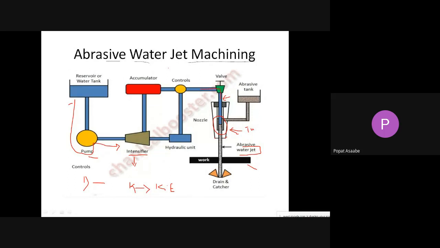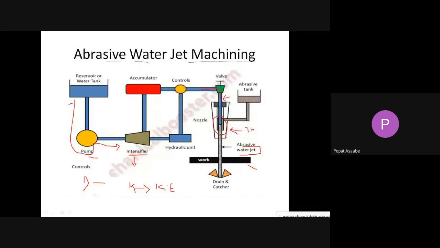And the main advantage is that the initial investment of this abrasive water jet is low. Then, as in similar processes, in abrasive water jet machining there is no direct contact between workpiece and tool, so there is no question of inducing traces in that workpiece.